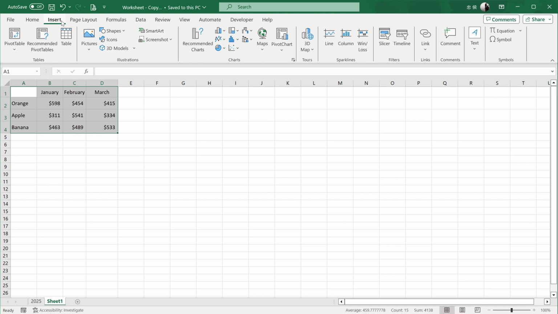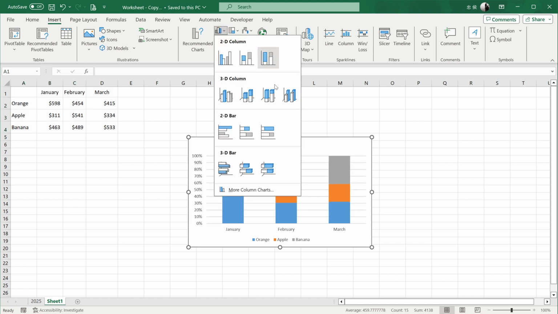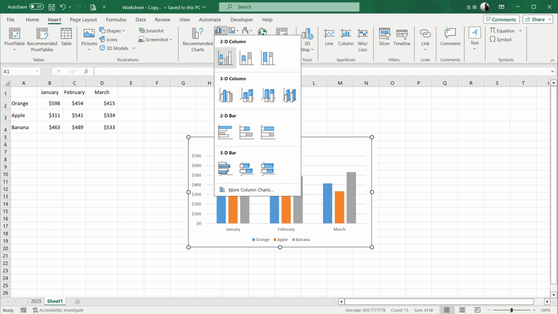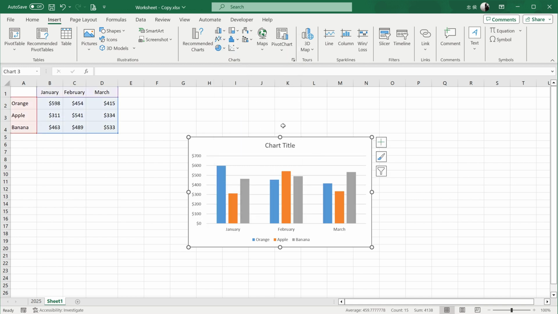Excel provides many chart types here. Take the common column chart for example. It has flat, 3D, bar chart, variance, etc. I'll apply a clustered column chart here. Click and it instantly appears in the sheet.